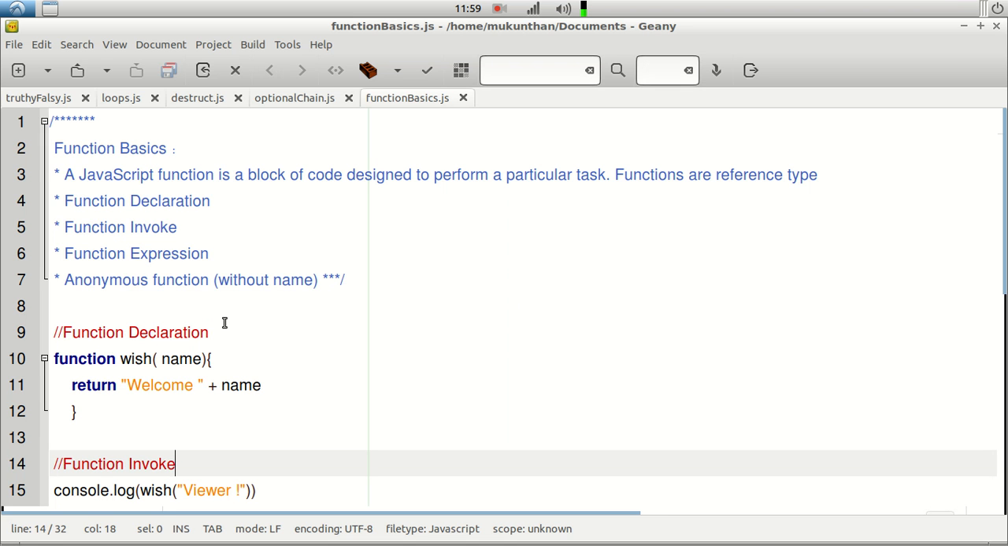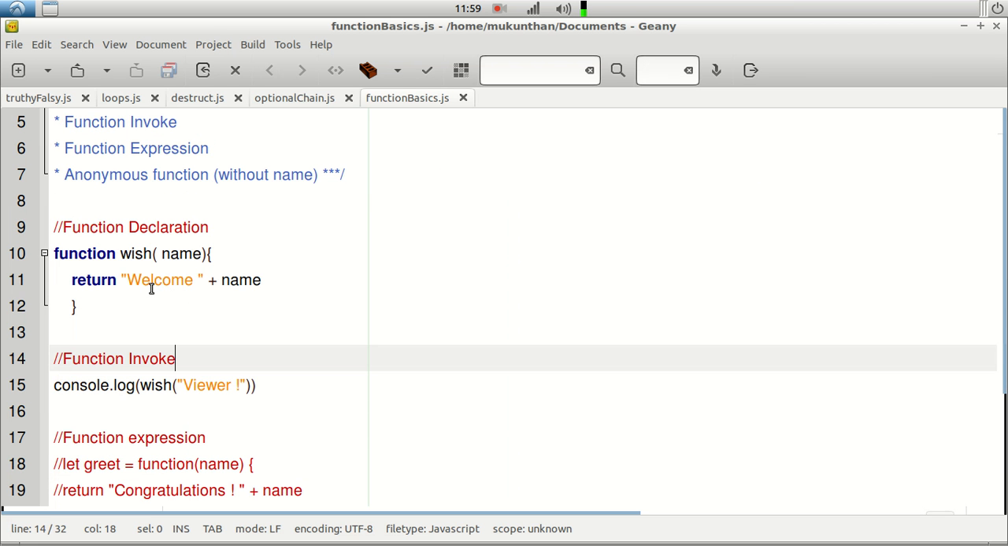And in today's video we are going to see some basic blocks about the functions, which are nothing but the declaration or the definition of the function, and how to invoke the function, and function expression, and anonymous function. Anonymous functions are nothing but the function without any name.